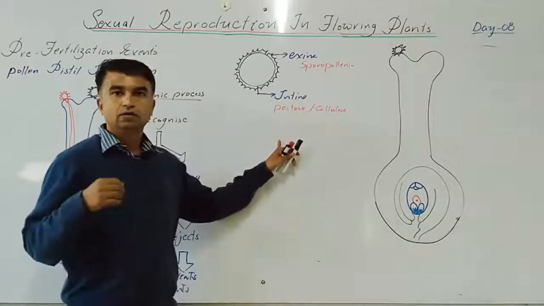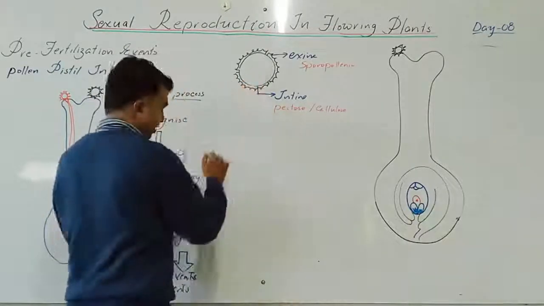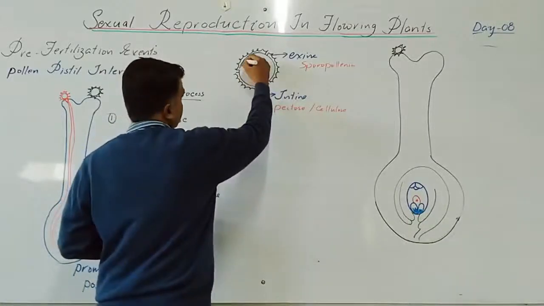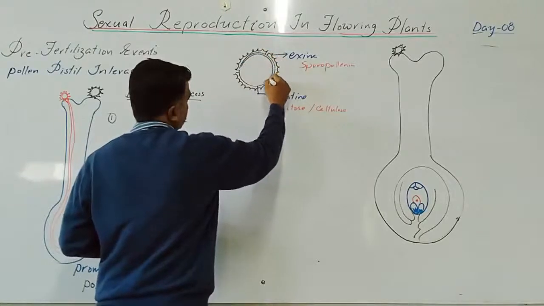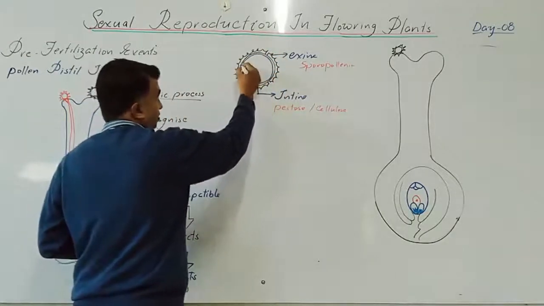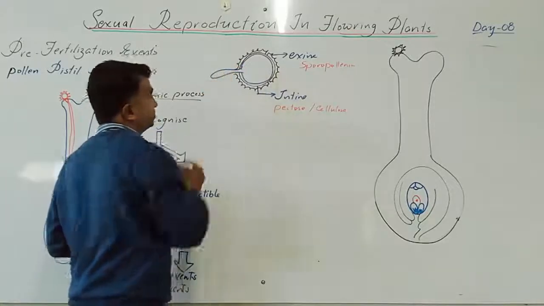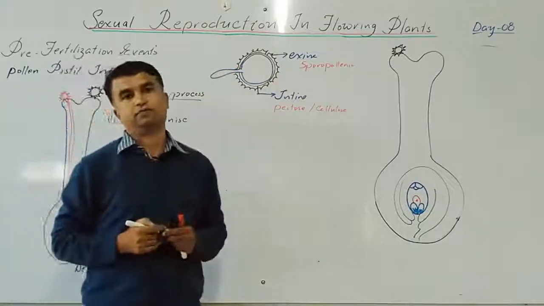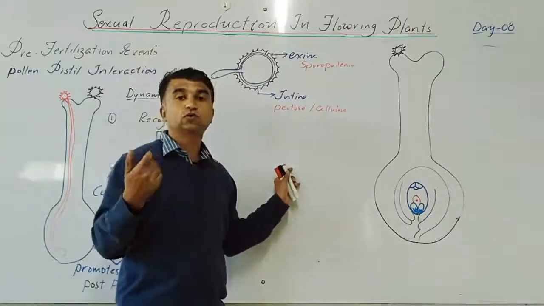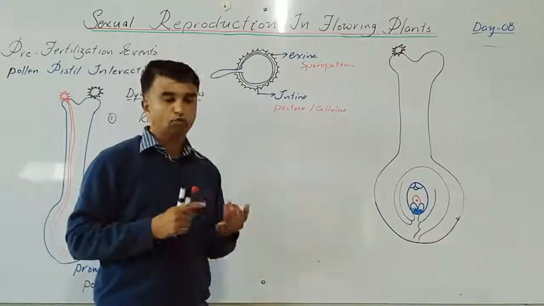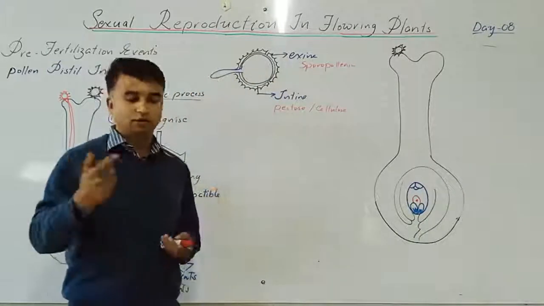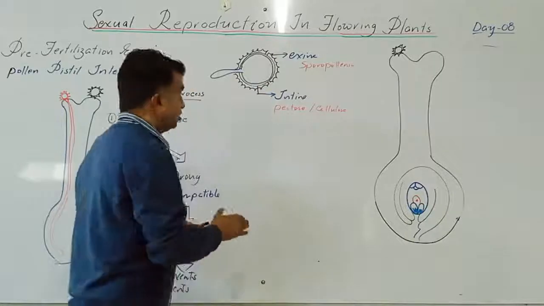Pollen germination is the intine which is present inside coming out. For example, this is the intine, blue color label. The intine will come outside. This is the germinated pollen. So if the pollen grain gets suitable conditions, moisture and nutrients, then the intine will come outside. That is called pollen germination.